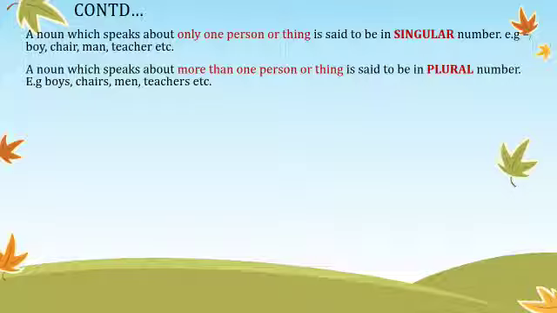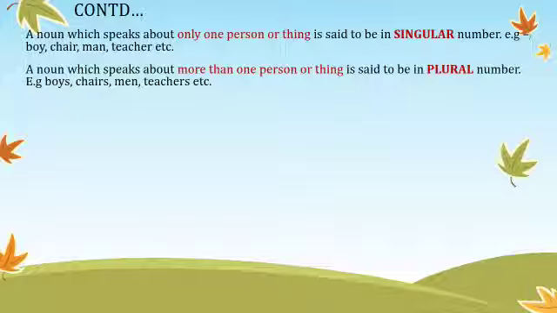And when we go to the next definition, a noun which speaks about more than one person or things is said to be in plural number. For example, earlier we said boy. That was only one, but if there is more than one, then we say boys.